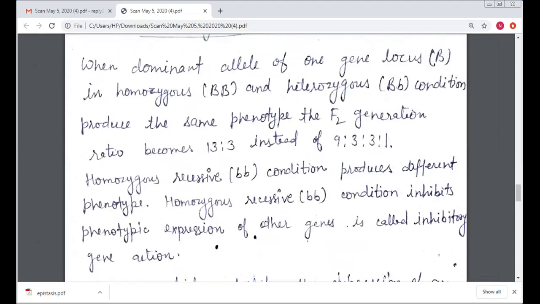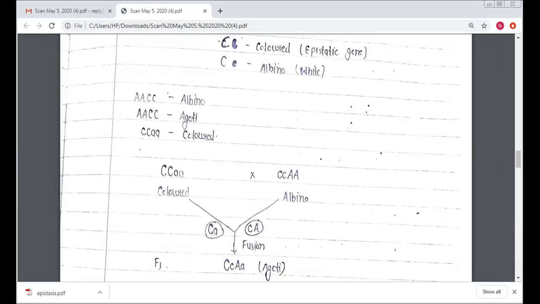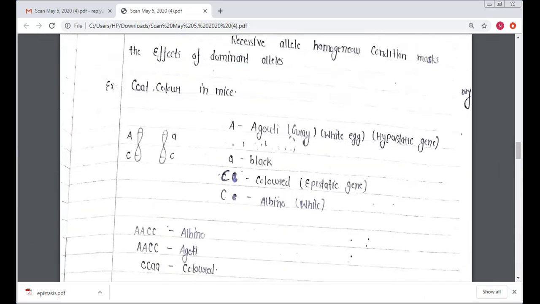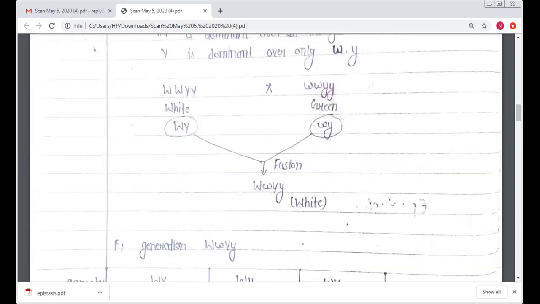So please read them carefully, and if you have any doubt, then refer to the notes and contact me.